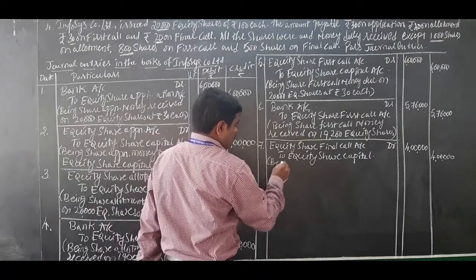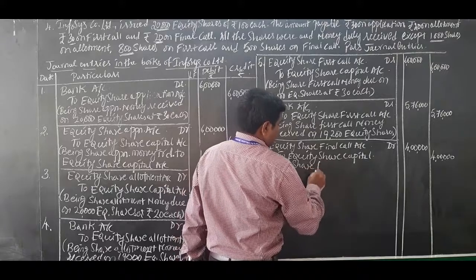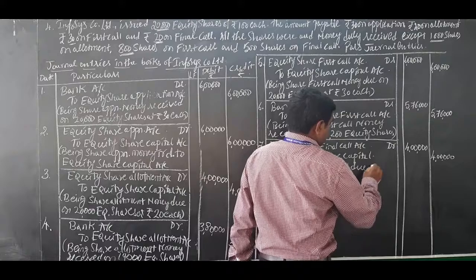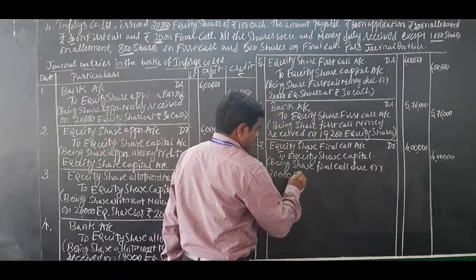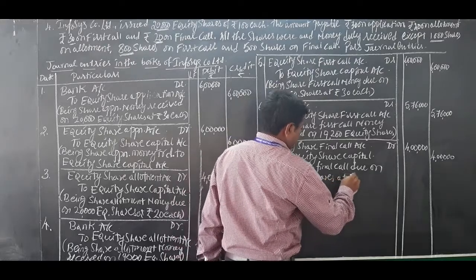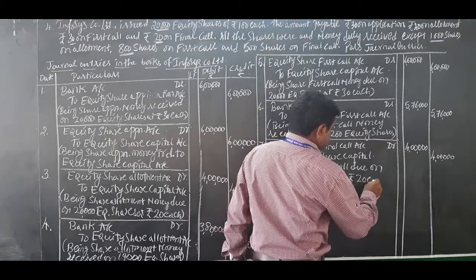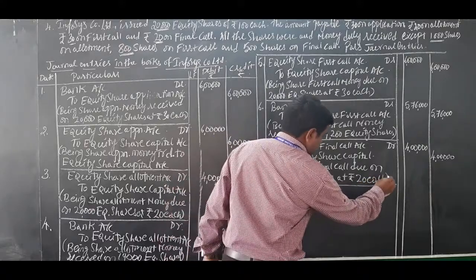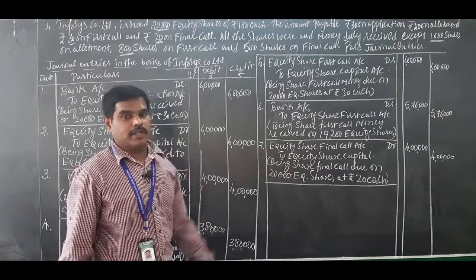Narration: being share final call due on 20,000 equity shares at rupees 20 each. Okay, close the bracket. So that is about journal entry number 7, share final call money due.